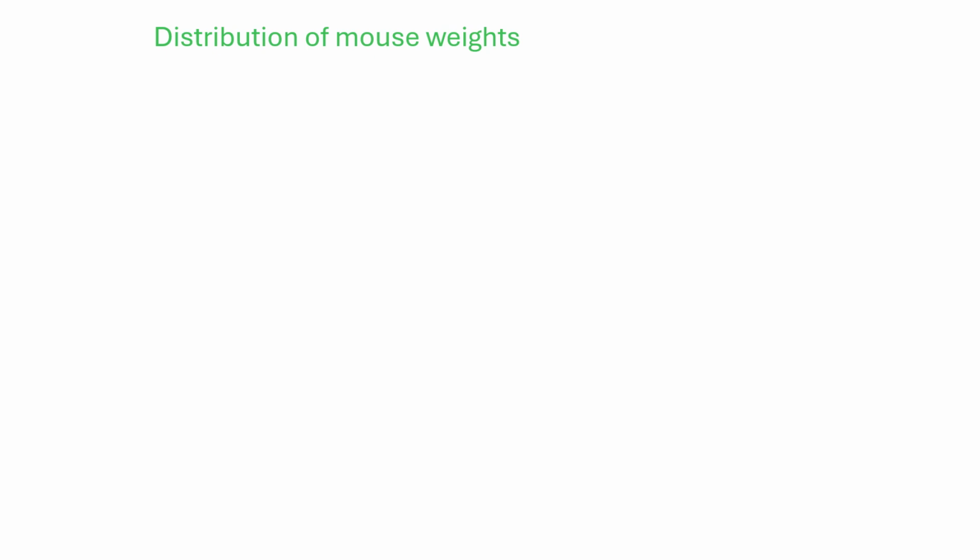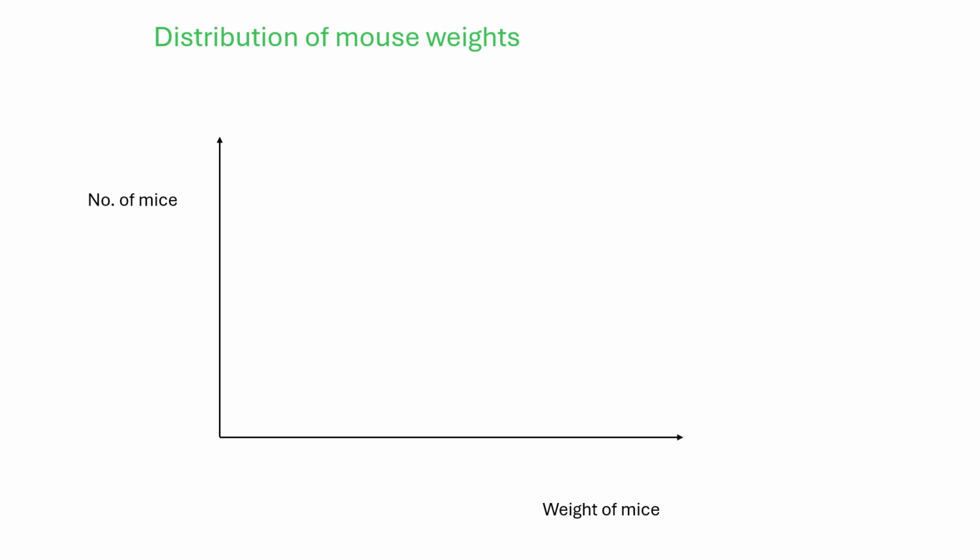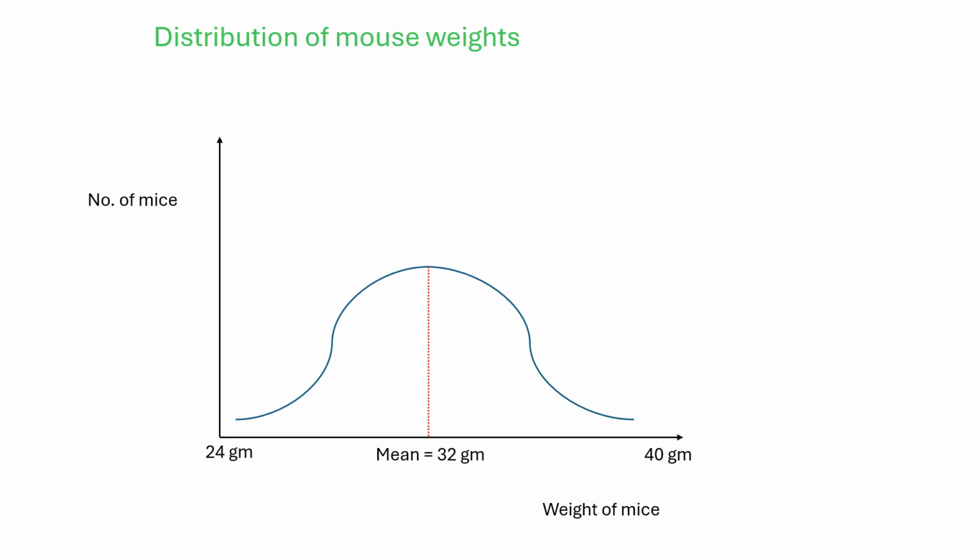Fine, we have a bunch of mice, and we plot the graph of their weights with the x-axis denoting the weight of the mice, the y-axis denoting the number of mice. Okay, so this is our distribution curve with the mean weight of the mice being 32 gram, the lowest observed weight being 24 gram, the highest observed weight being 40 gram, and the standard deviation being 2.5 gram.